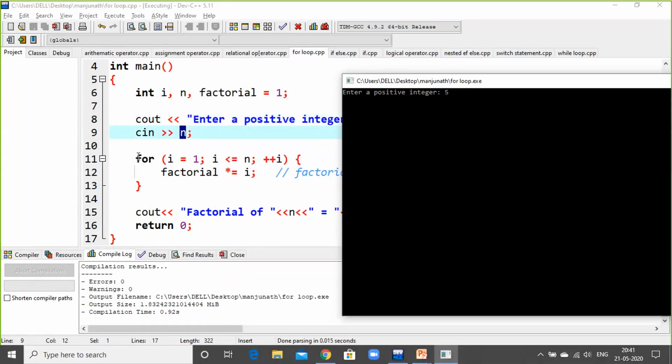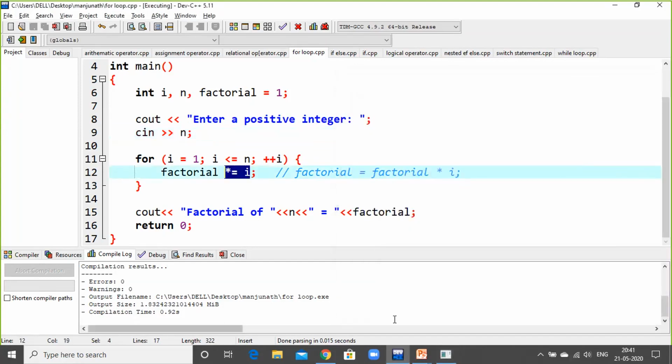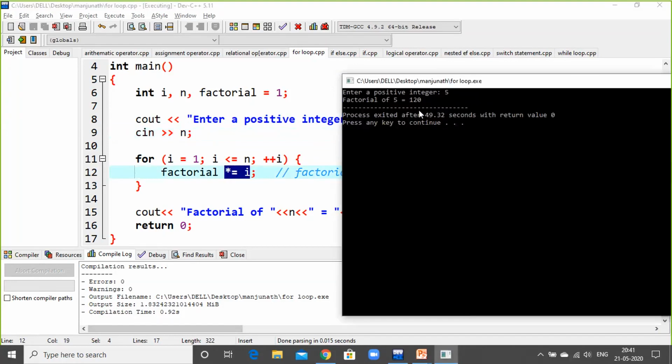This is the internal part of the program, and this is the output screen: factorial of n. Factorial of n, press enter. Factorial of n is what? n is 5 here, and the calculation part of this program gives 120. So I showed you the calculation part. 5 4s are 20, 20 3s are 60, 60 2s are 120.